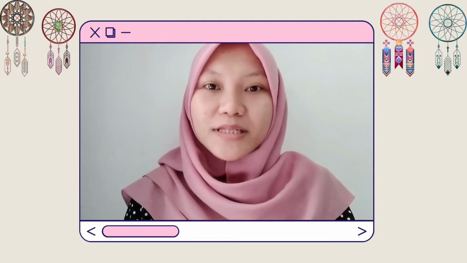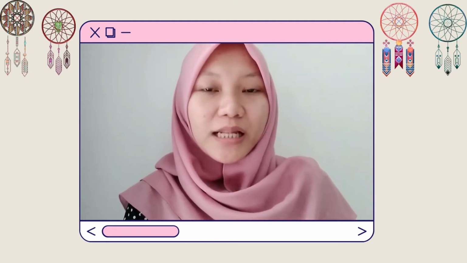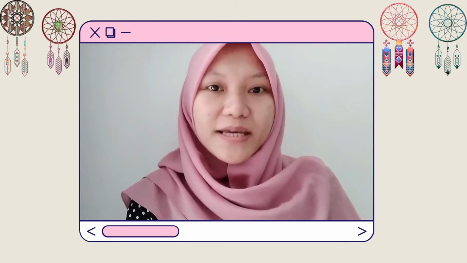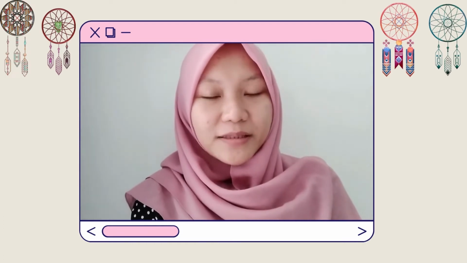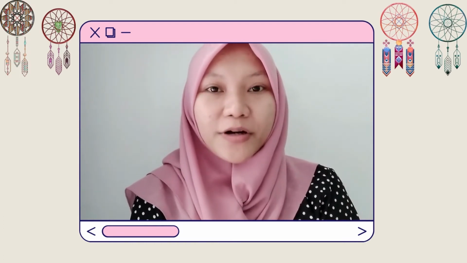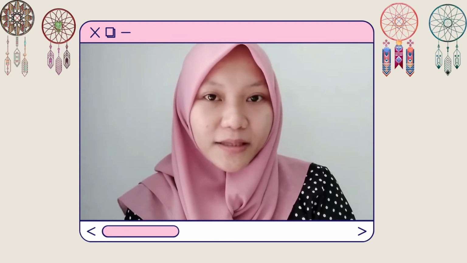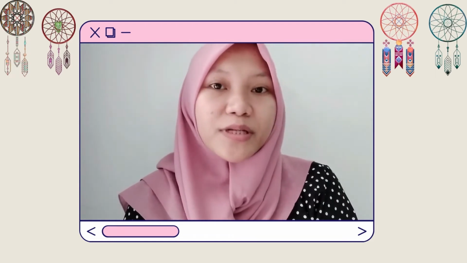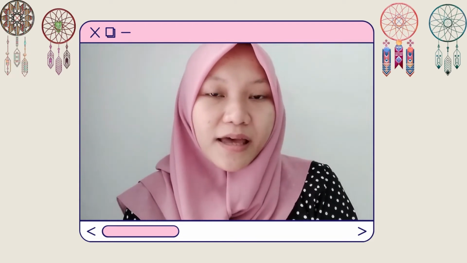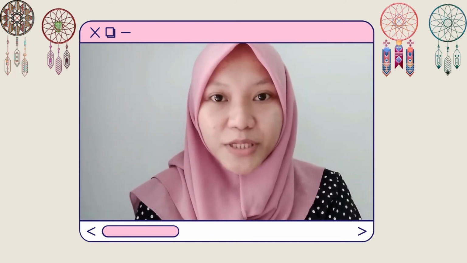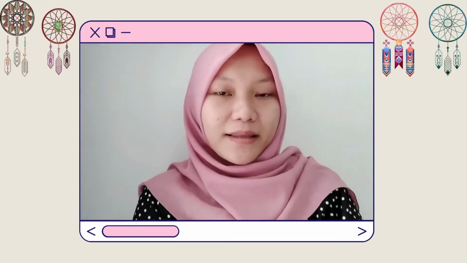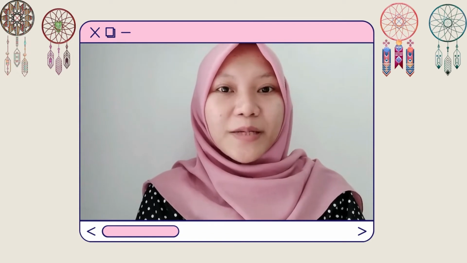In this time, I will explain about the Student Team Achievement Division learning method, or STAD. So, let's start with the meaning of STAD first. According to Slavin, Student Team Achievement Division, or STAD, is one type of cooperative learning that emphasizes activities and interactions between students to motivate each other and help each other in mastering the subject matter in order to achieve the maximum performance. And then, what are the steps of the Student Team Achievement Division learning method?